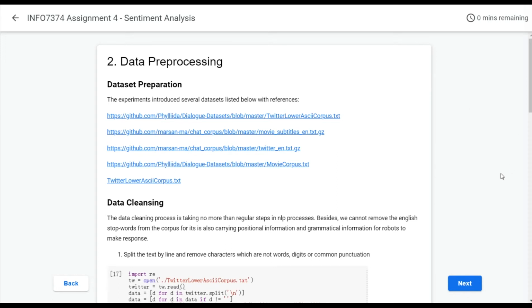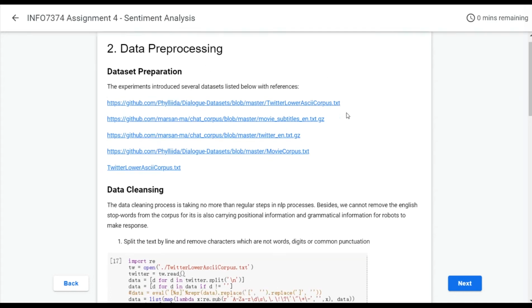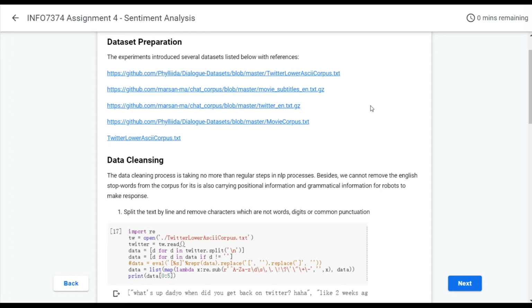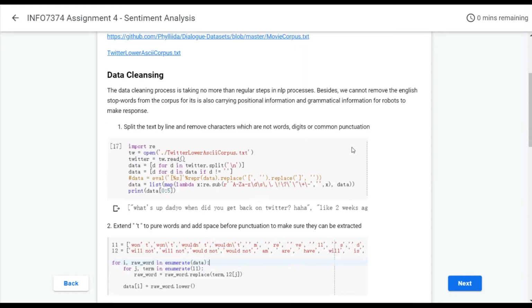Hi, this is Team 5. Our target is to build a sentiment analysis chatbot. First, let me introduce the data processing progress. In this case, our team selected several datasets, including Twitter and movie subtitles. We tried all of them, and due to the limitation of time, we finally selected the Twitter lower ASCII corpus as our final dataset.